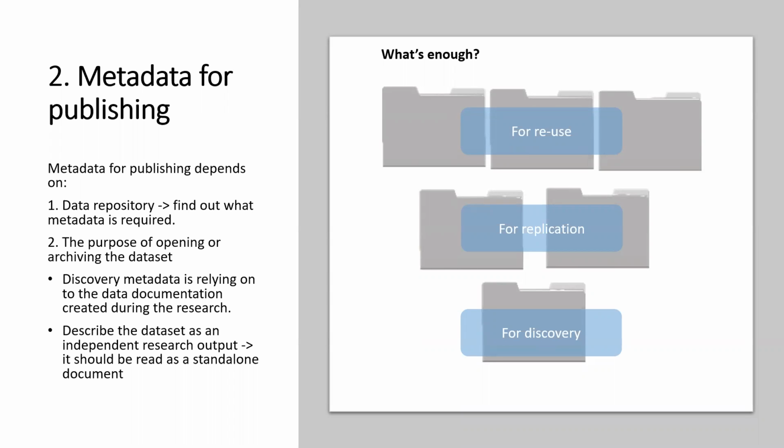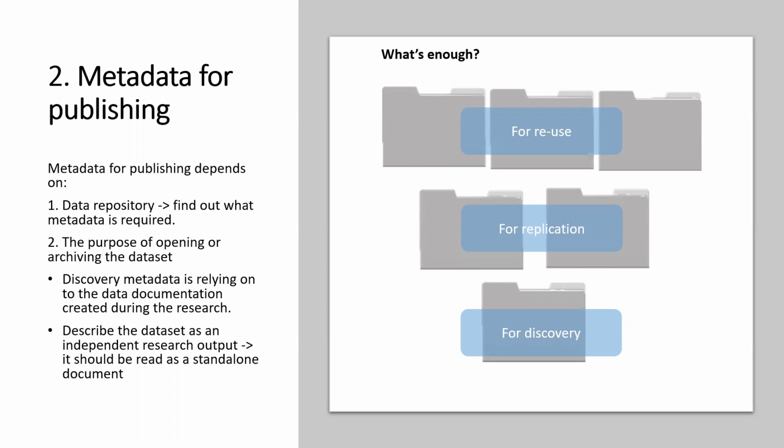Metadata for publishing. When you are preparing your dataset for publishing, you have to decide what kind of metadata you are providing. And it depends really on two things. Firstly, on the data repository. So you need to find out what metadata is required, especially if you mean your data for long-term preservation, not just uploading your data.